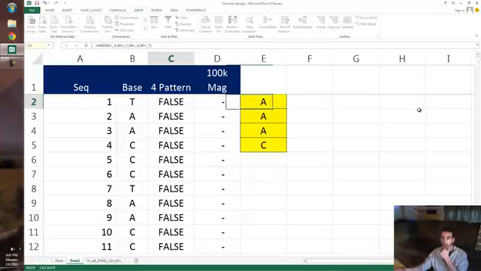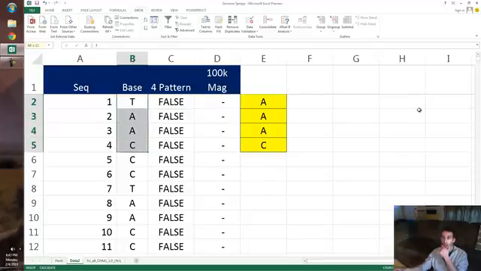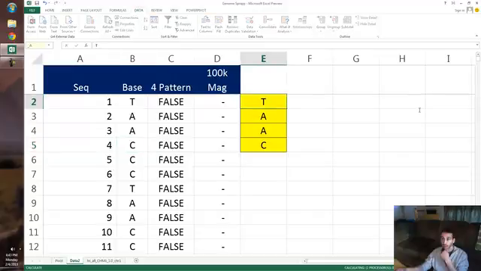You'll see it's processing it. Now all of a sudden it went false here because this is not AAAC, it's TAAC. So if I go back here and make this a T, and wait a second as it processes through the million rows, you're going to see that thing turn to true again.